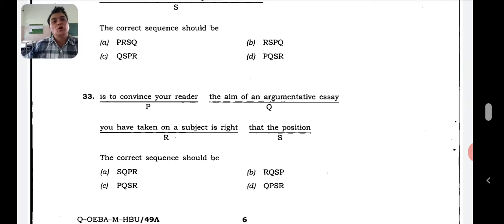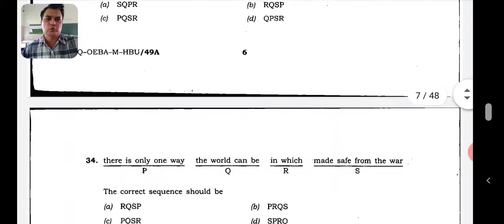The aim of an argumentative essay is to convince your reader that the position you have taken on a subject is right. So what will be the right answer? So Q, P, S, R. So where is the answer there? D is the right answer. So Q, P, S, R. D is the right answer. So let's go to 34th one.